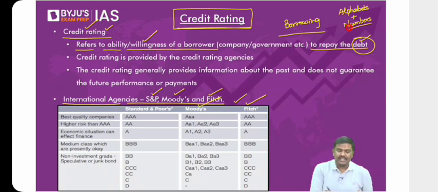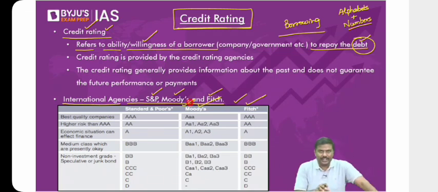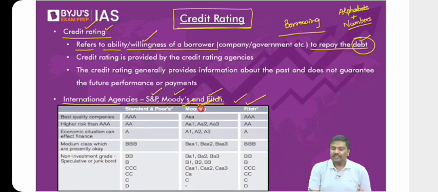For example, look at Moody's here, and do not by-heart the whole table. For civil services, this table is not required. Remember the concept using the table. Right? In case of Moody's, can you see a combination of both alphabets as well as numbers? Whereas if you look at the first as well as the third column here, you will realize that it is basically the idea of alphabets. Right? That is point number one.